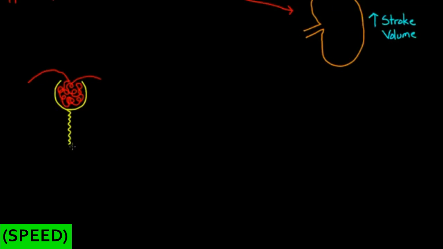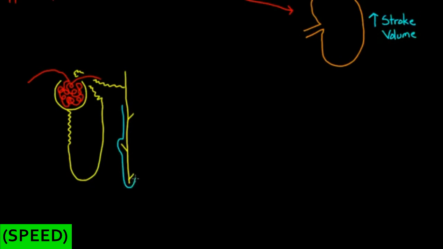And there's the proximal convoluted tubule, and there's the loop of Henle, and this is the distal convoluted tubule, and finally the collecting duct, right? So we know that this is basically what the nephron looks like. I haven't labeled all the parts, but I'm going to label the important part, which is right here. This area is the collecting duct, and what I'm circling in blue is what the ADH is actually going to work on. It's going to have its effect here specifically.